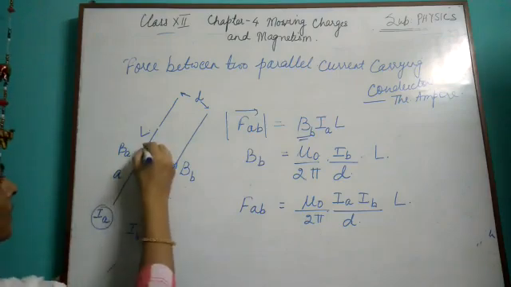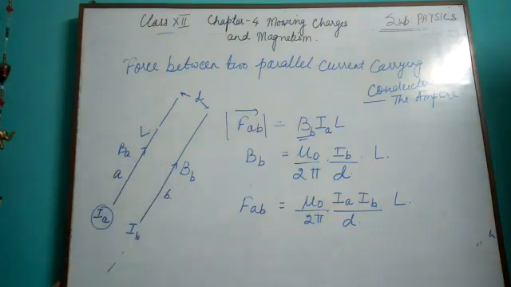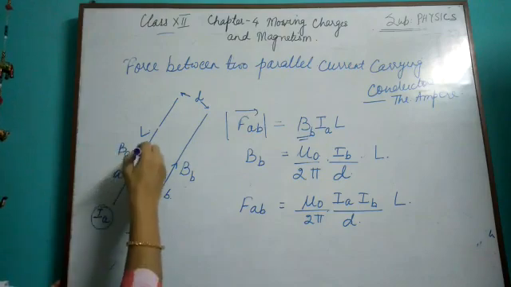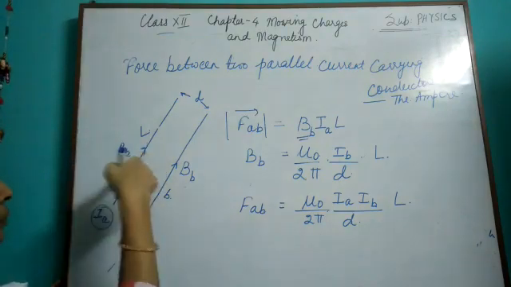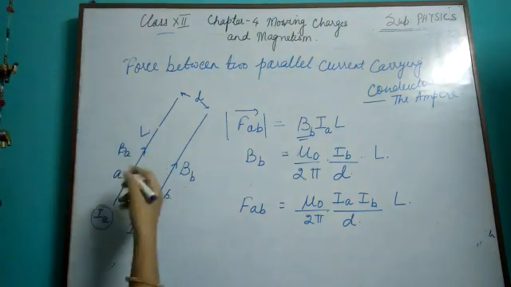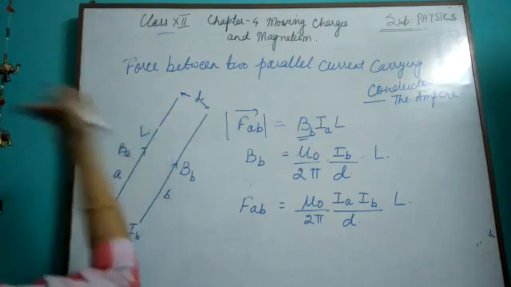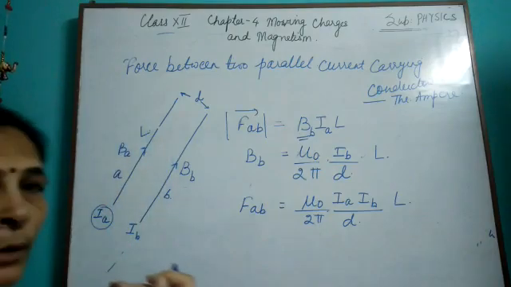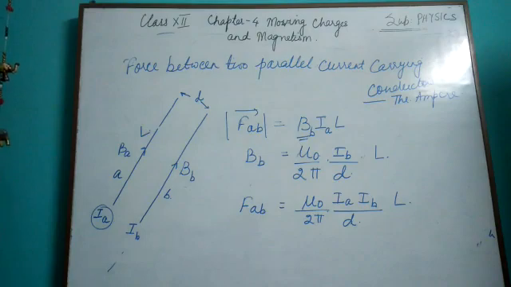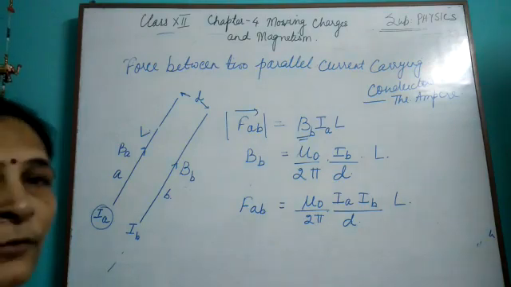Now the question comes of direction. I know the direction of current, and I know the direction of magnetic field. It is going downwards into the plane of the paper, and if I am looking from the other side, coming out of the plane of the paper.